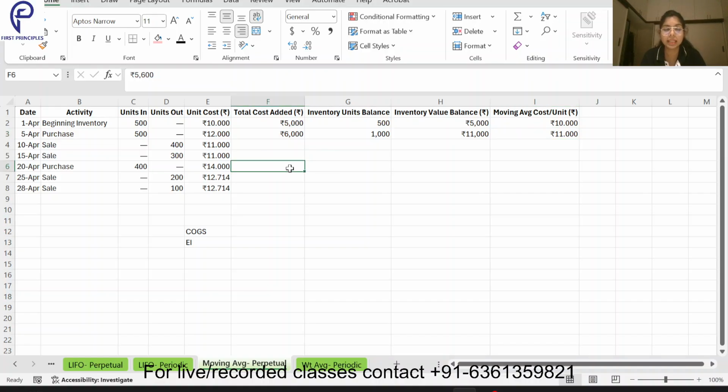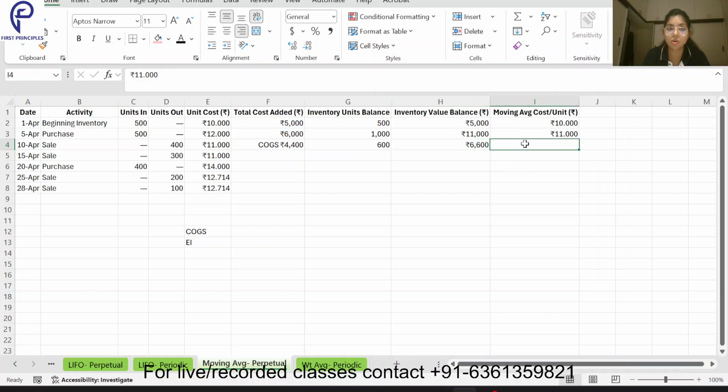Now I am selling, so I will sell at average cost. I have already calculated the average cost in my previous purchases. How much is it? 11. So 400 into 11, 4400 becomes my cost of goods sold. From 1000, 400 is sold, 600 is my inventory balance. What is the value of the inventory? The remaining value is 600 into 11, 6600 becomes my inventory balance.